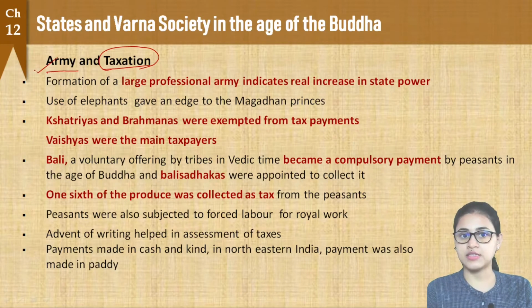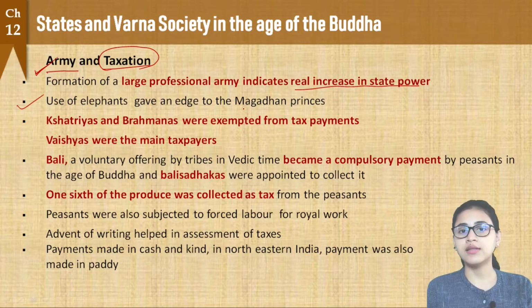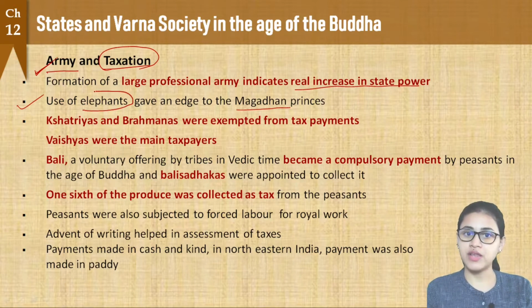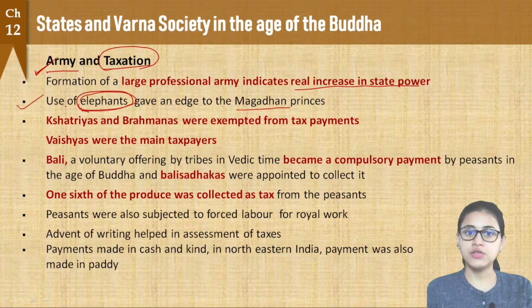Alright, so army and taxation are very important points to be studied. Now, formation of a large professional army indicates real increase in state power, right? As we have said. Now, use of elephants. While discussing the success of Magadha as a most powerful kingdom, we have seen that the Magadhan princes also used elephants, right? They had the huge elephantry which actually added an edge to their success, alright? Because they used elephants to move in areas which were marshy or not communicable by other means of transport, right? So use of elephants gave an edge to the Magadhan princes.